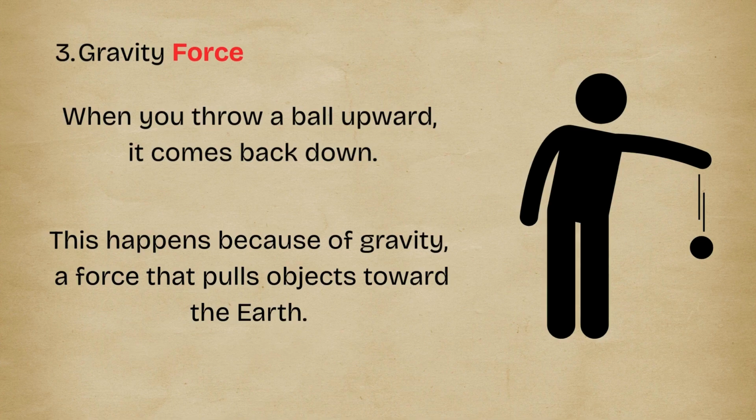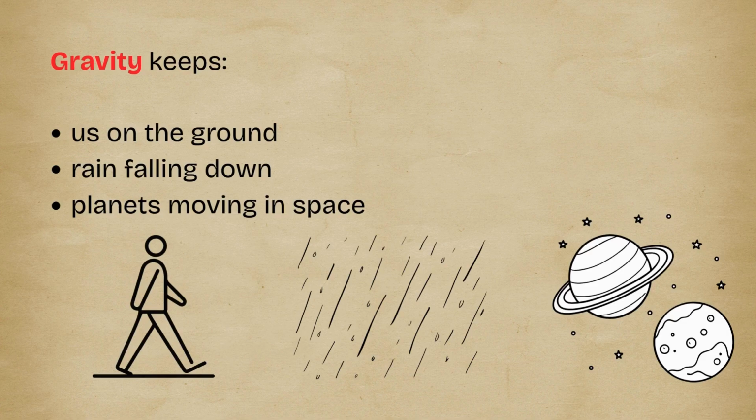When you throw a ball upward, it comes back down. This happens because of gravity, a force that pulls objects toward the earth. Gravity keeps us on the ground. Rain falling down. Planets moving in space.